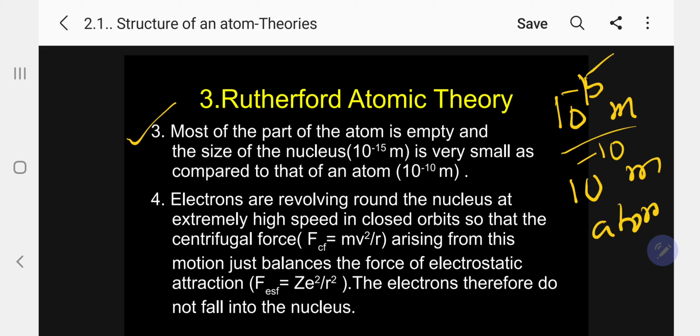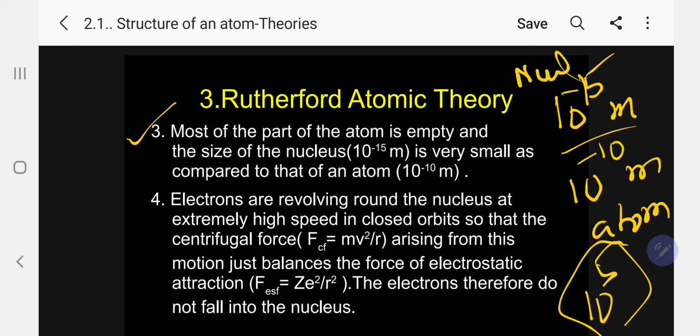This is atom. This is nucleus. Kindly see, what is the difference? So the difference will be 10 to the power of 5. What is 10 to the power of 5? Nothing but 1 lakh. Kindly follow. This is 1 lakh. So I can now compare the size of the atom with the nucleus. The atomic size is 1 lakh times greater than the nucleus. Very good observation. Very good prediction.